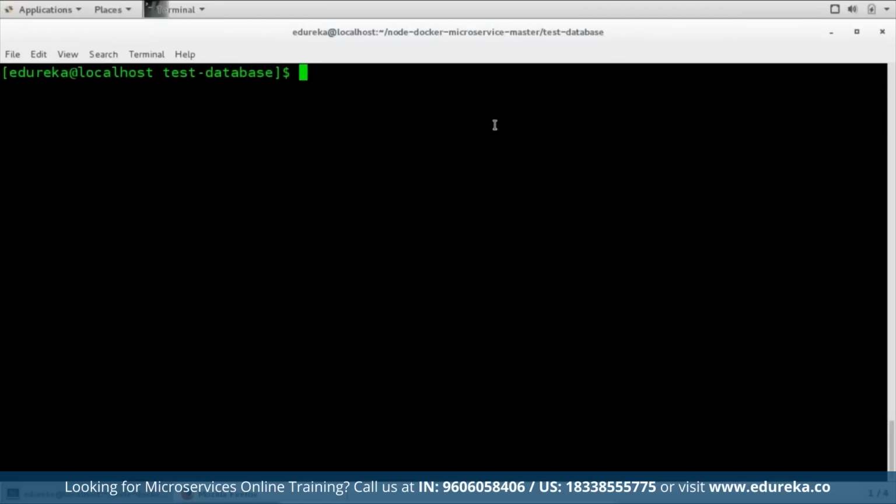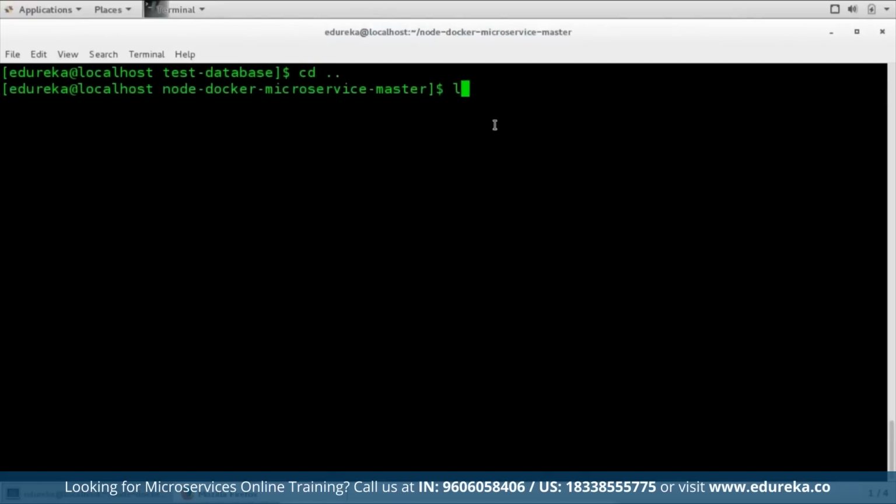Now I'm going to talk about composing. Building and running each container is still somewhat time consuming. We can take things a step further with the Docker Compose tool, which I've discussed during the slides as well. Docker Compose lets you create a file which defines each container in your system, the relationship between them, and build or run them all. Now what we need to do is create a new file in the root of your project called docker-compose.yaml. It's a YAML file.